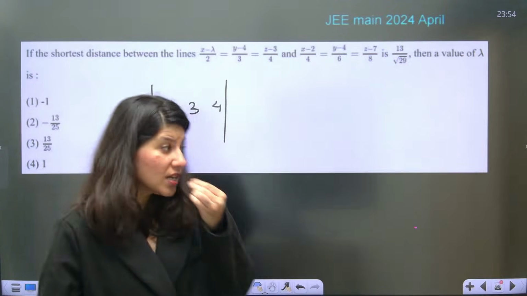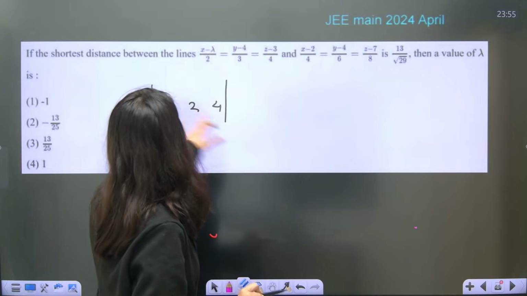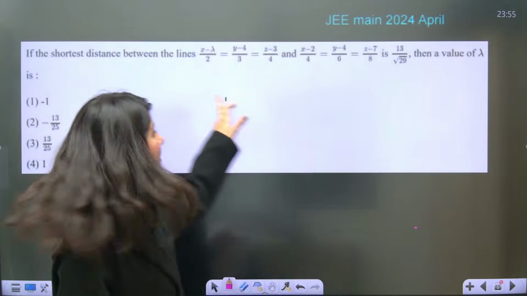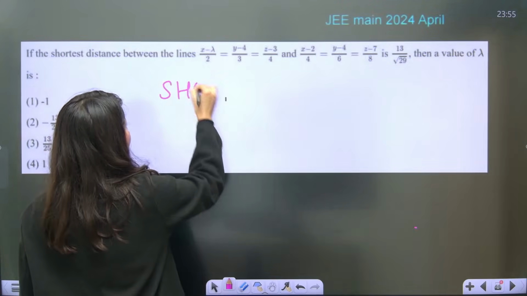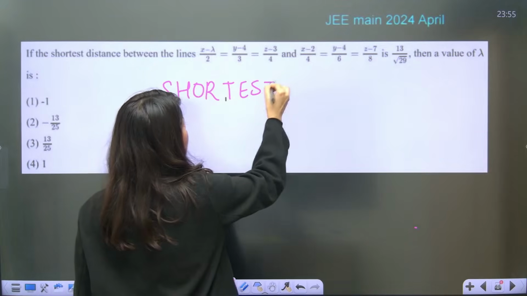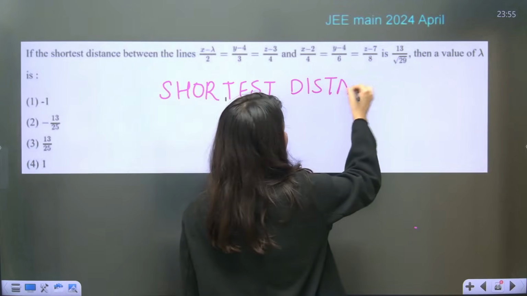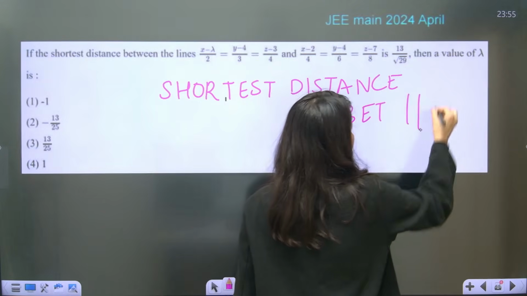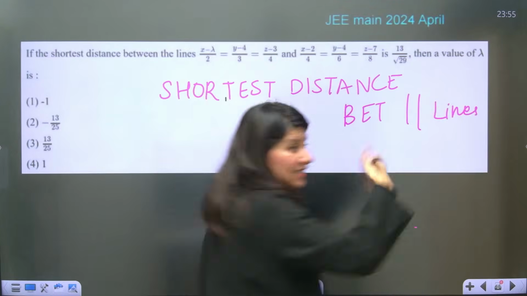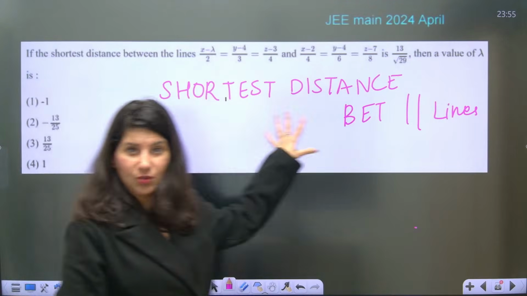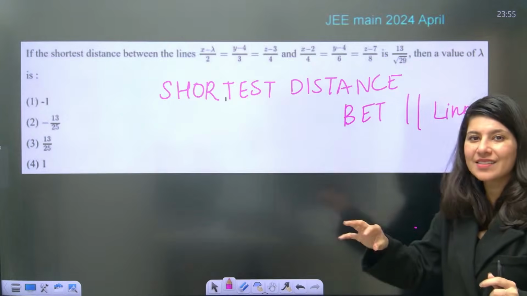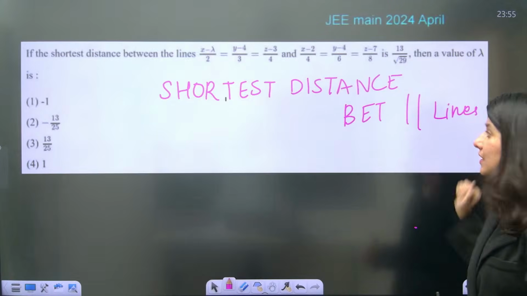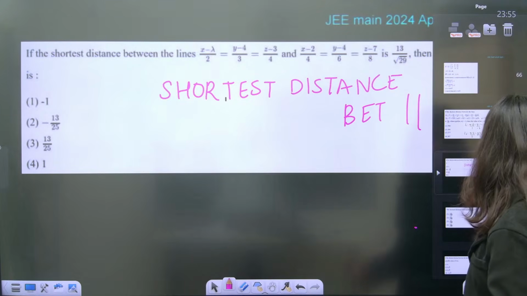Let's do this question a little later, because this question is not from the model shortest distance between two skew lines. This is shortest distance between two parallel lines. So the normal formula will not be applicable over here. So let's do it in the next model. We'll come back and read over this question. Let's skip this question for now because it is irrelevant to the shortest distance between two skew lines. These are not skew lines, these are parallel lines.